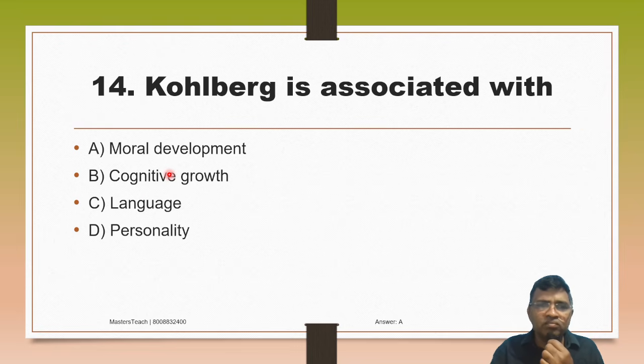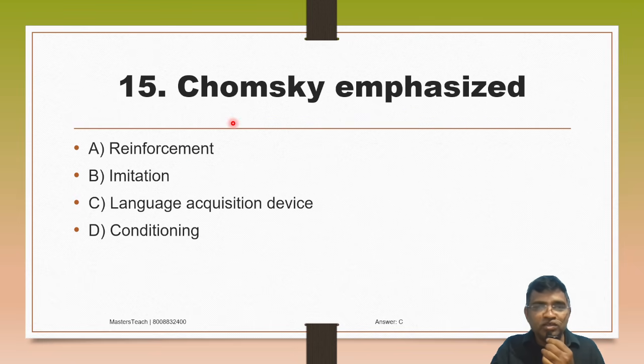Then Kohlberg is associated with: A. Moral development, B. Cognitive growth, C. Language, D. Personality. So Kohlberg is associated with moral development. Then Noam Chomsky emphasized, it is an easy question: A. Reinforcement, B. Imitation, C. Language acquisition device, D. Conditioning.